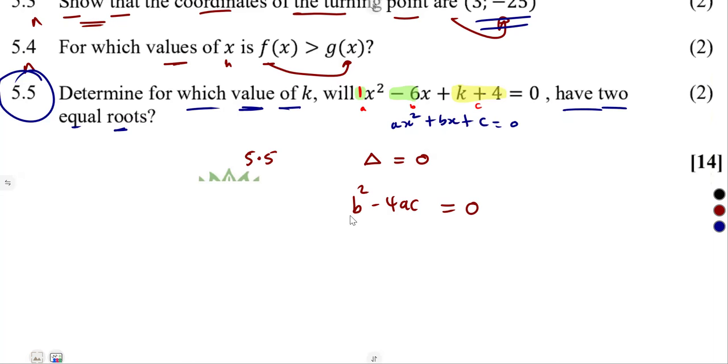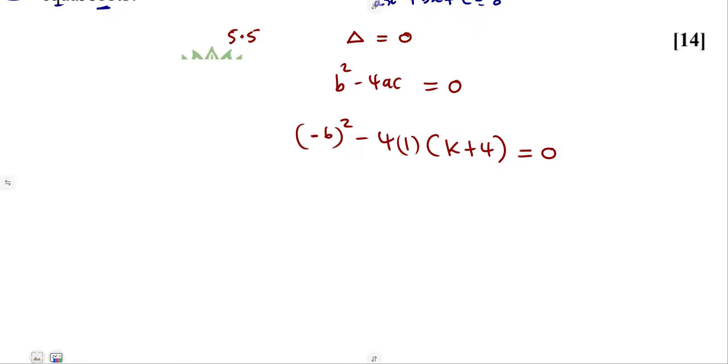Substitute that. Our b is negative 6, minus 4 times a, our a is 1, times c, which is an expression of k plus 4. This must be exactly equal to 0 for us to have two equal real roots. All right, so minus 6 squared, a negative squared, is going to be positive. That's 36. Minus 4 times 1 gives us minus 4 into (k plus 4). So that's equal to 0 there.